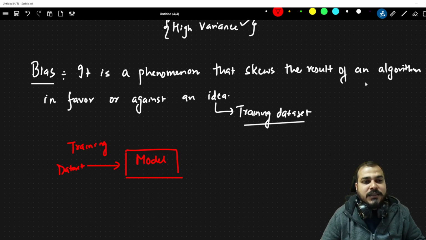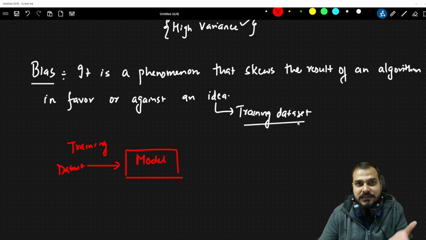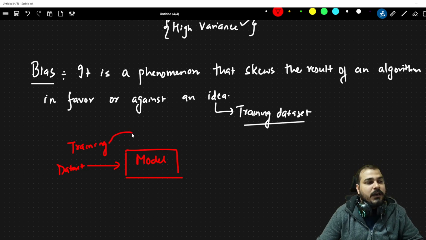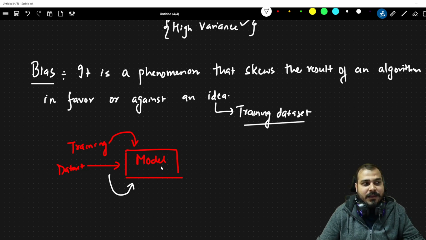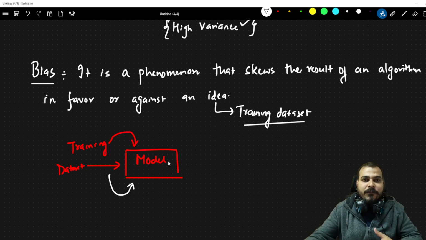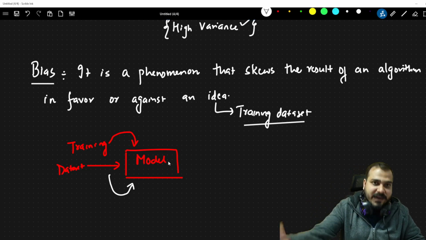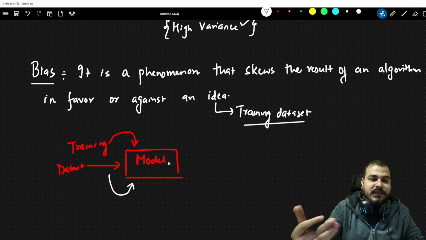It is a phenomenon that skews the result of an algorithm in favor of or against an idea, here this training data set. So even though I'm training this model with this training data set, it may be in favor of that or it may be against it. That basically means it may perform well, it may not perform well. If it is not performing well, that means the accuracy is down, right? If the accuracy is better, what will we say?